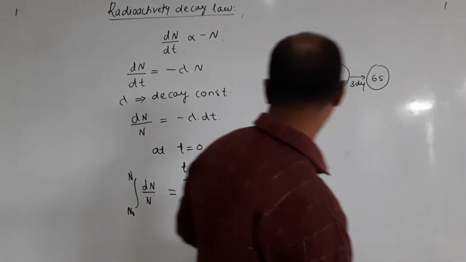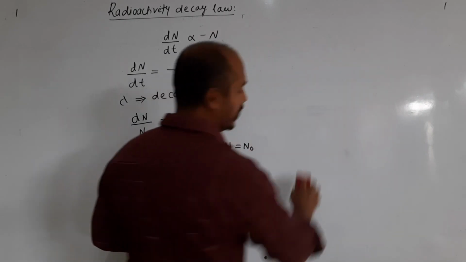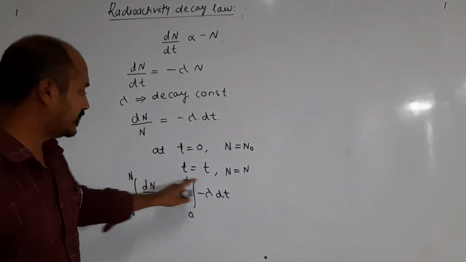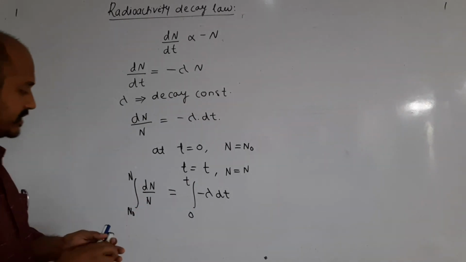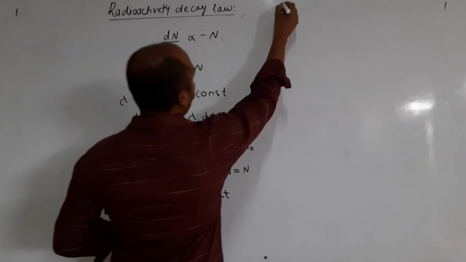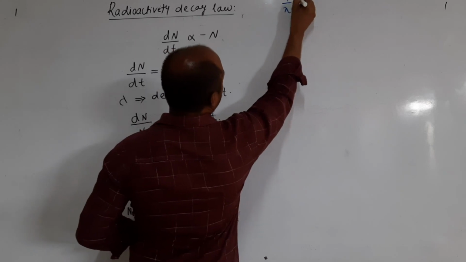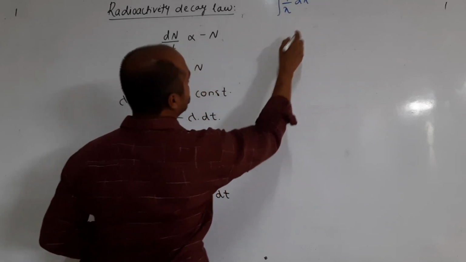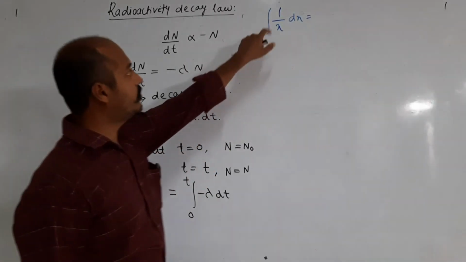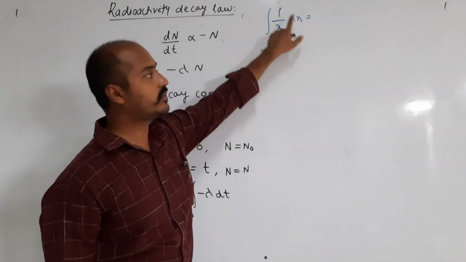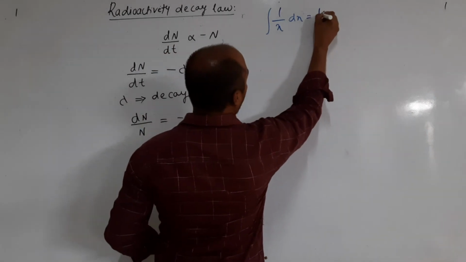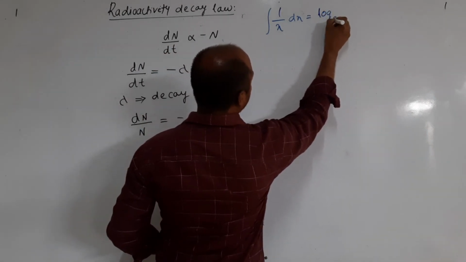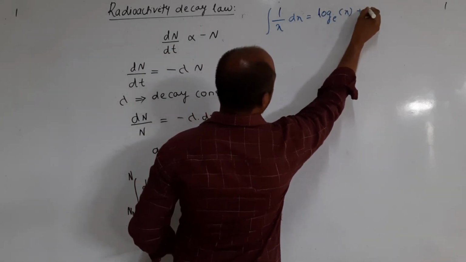Then furthermore, now let us integrate this. Here 1 by N is there, which is in the form of 1 by x dx. The integration of 1 by x dx will be log to the base e of x plus c.